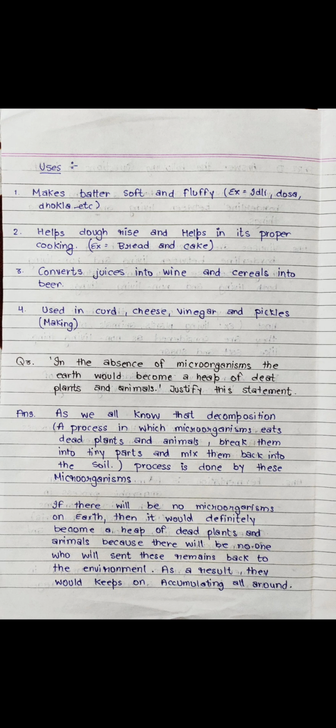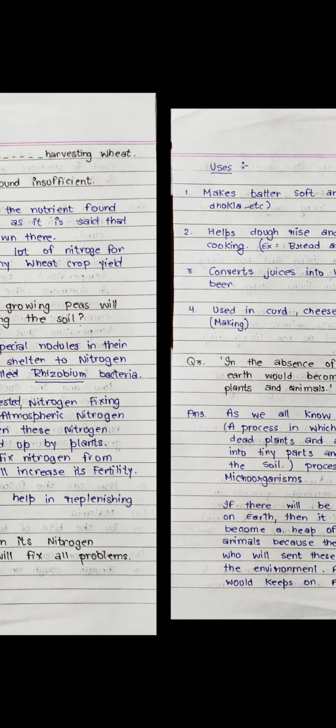If there were no microorganisms on earth, then it would definitely become a heap of dead plants and animals, because there would be no one to send these remains back to the environment. As a result, they would keep on accumulating all around.